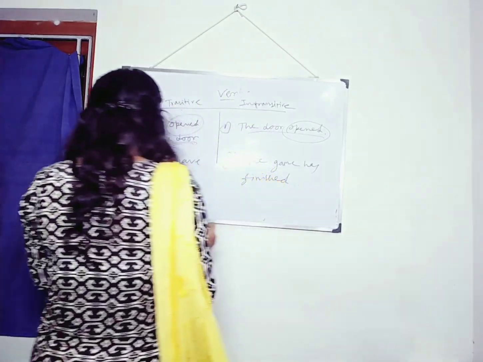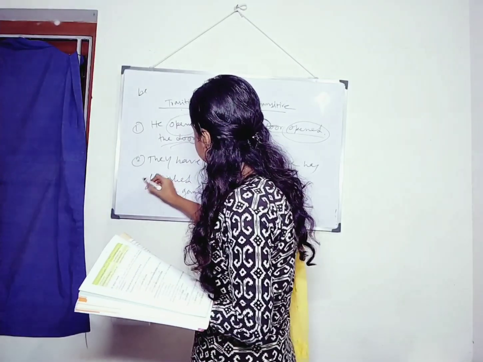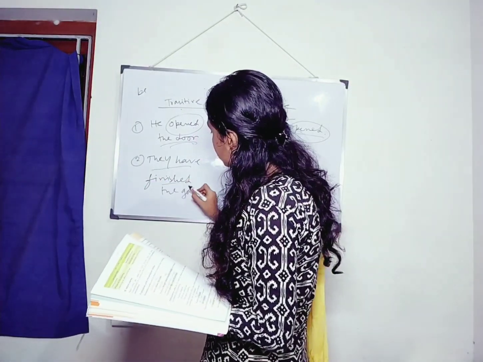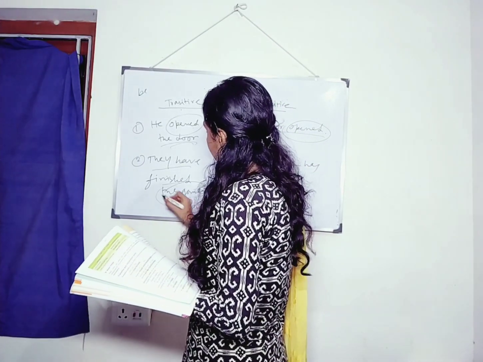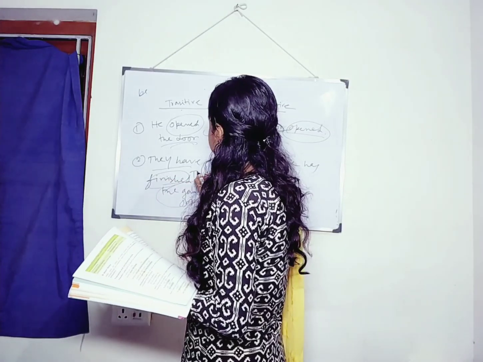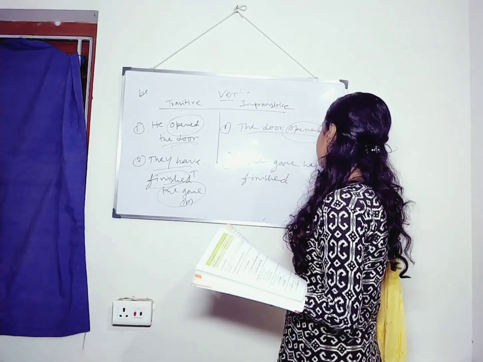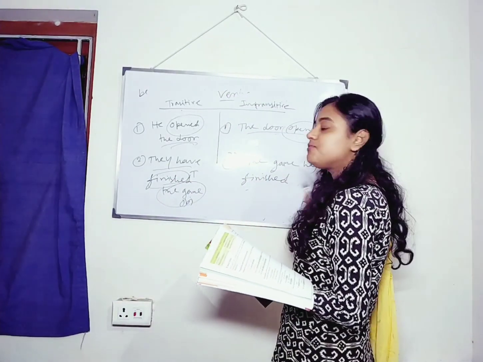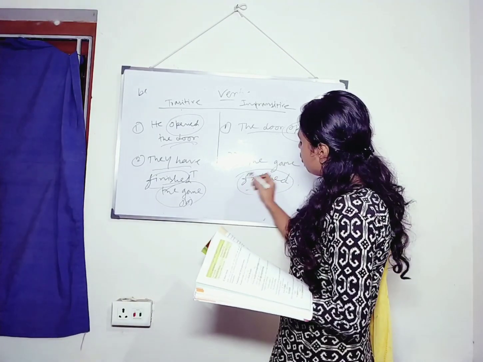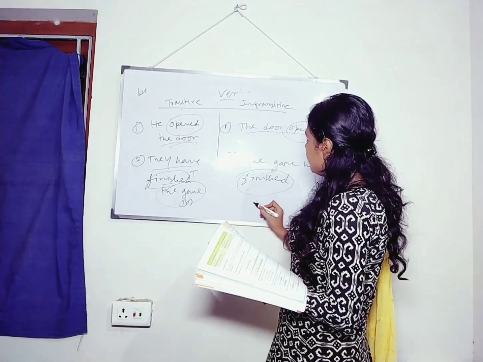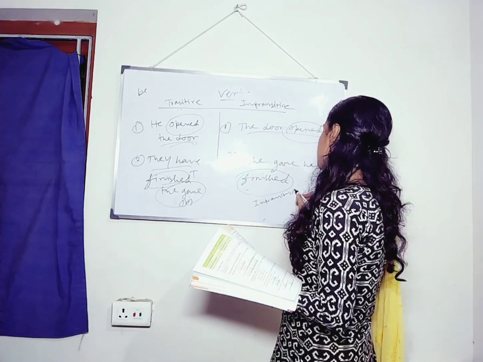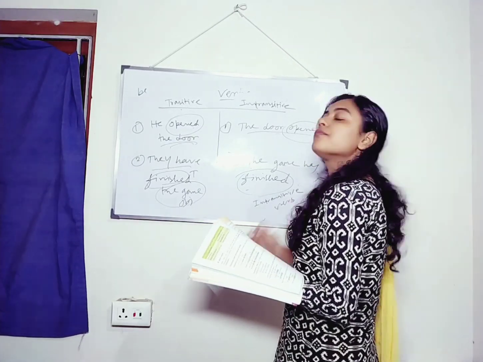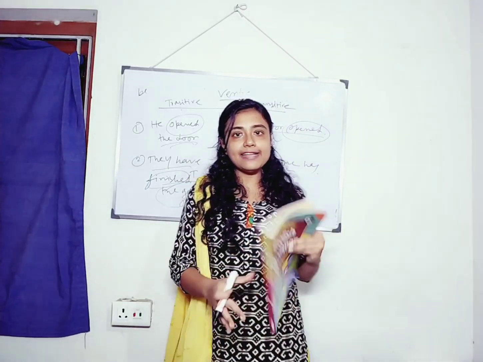So here finished, we can see they have finished what? The game. So this is object and this is transitive verb. The game has finished. No object. So here finished will work as an intransitive verb. Okay. So hope you understand this.